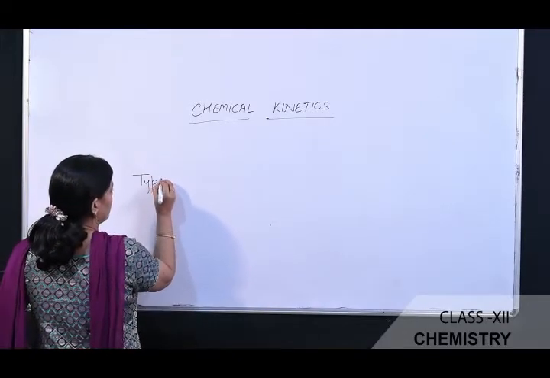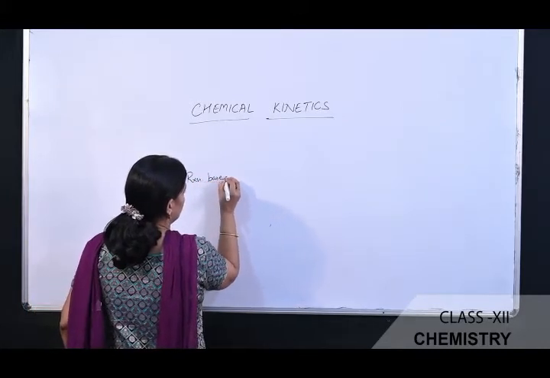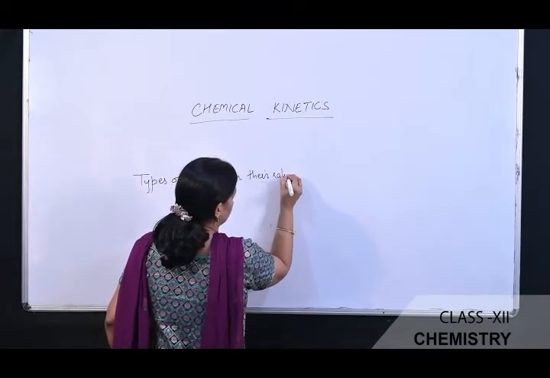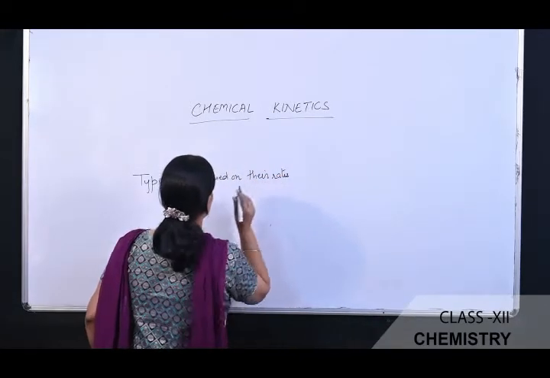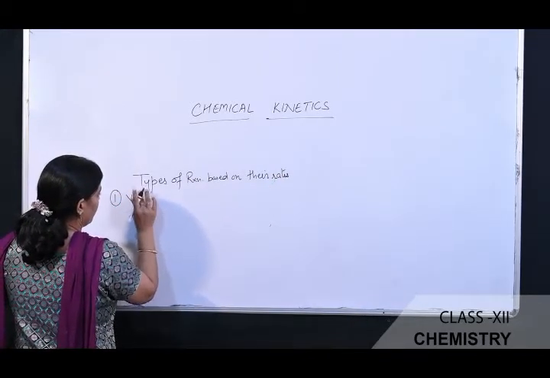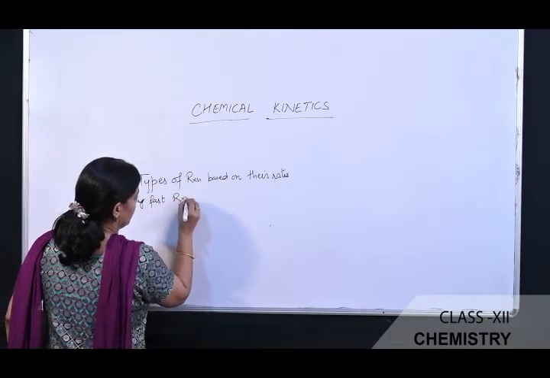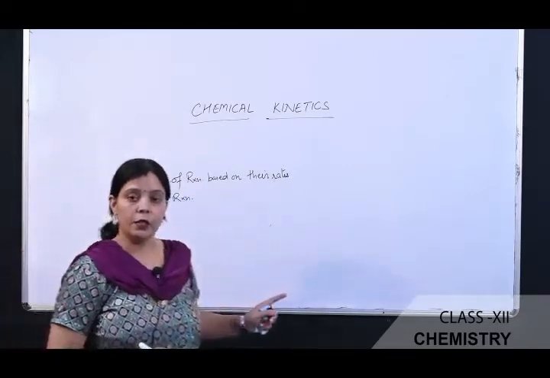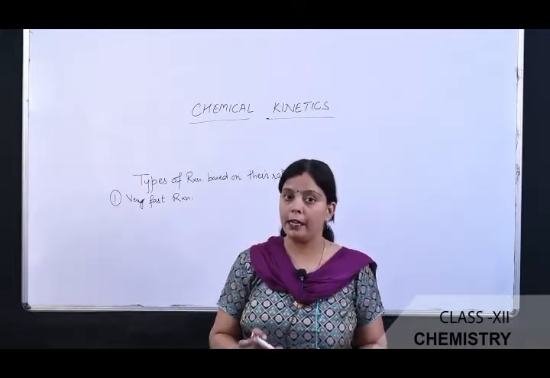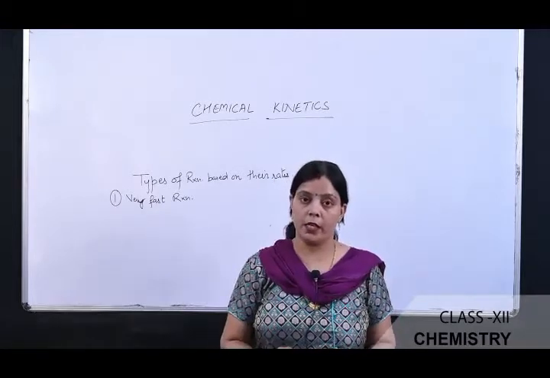The next topic is types of reaction based on their rates. First is very fast reaction. The reaction whose rate is very fast, the reaction which occurs instantaneously, that type of reaction is named a very fast reaction. In this reaction, the rate of the reaction is very fast.